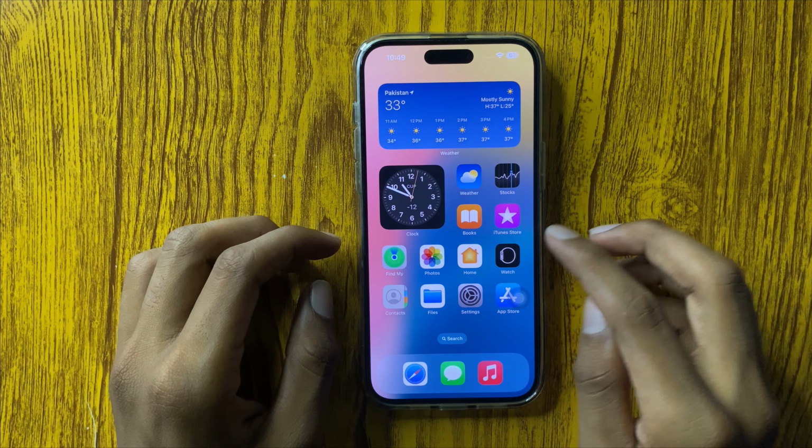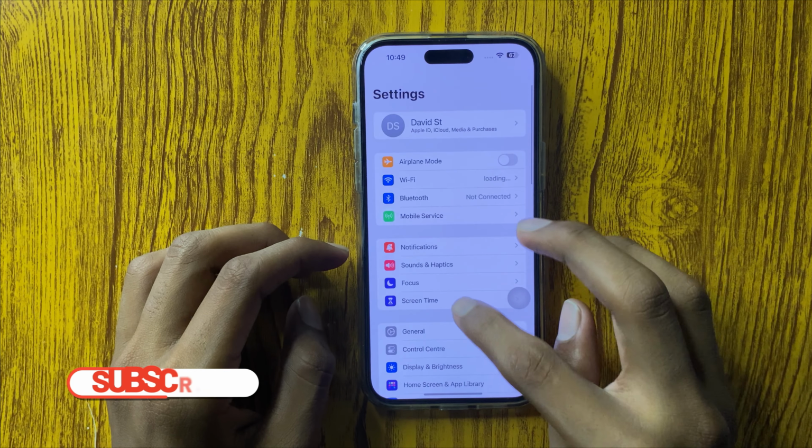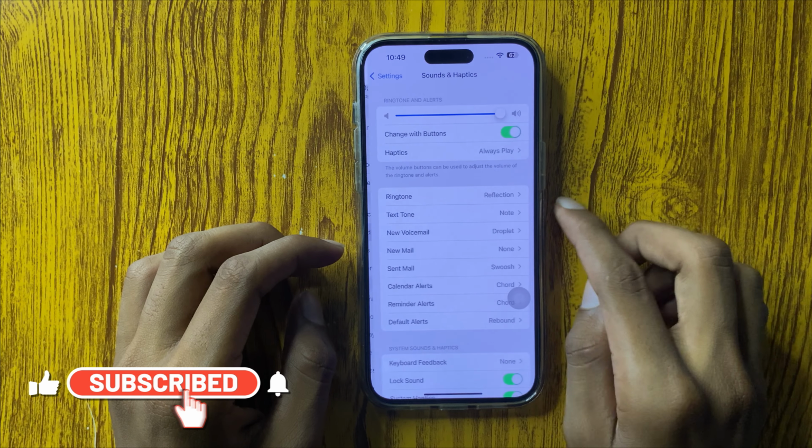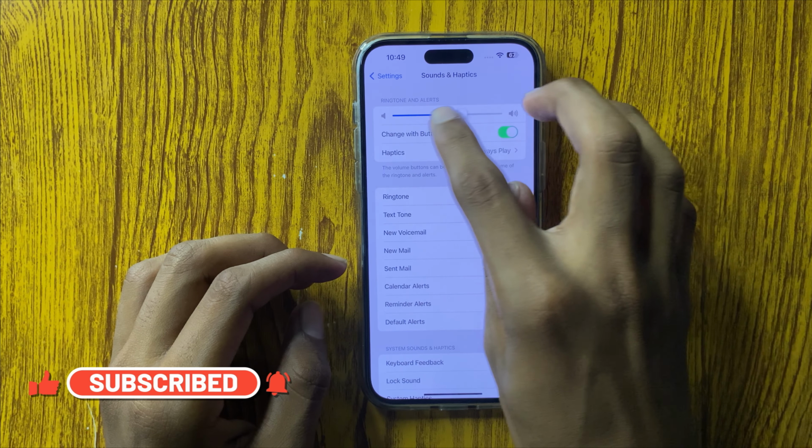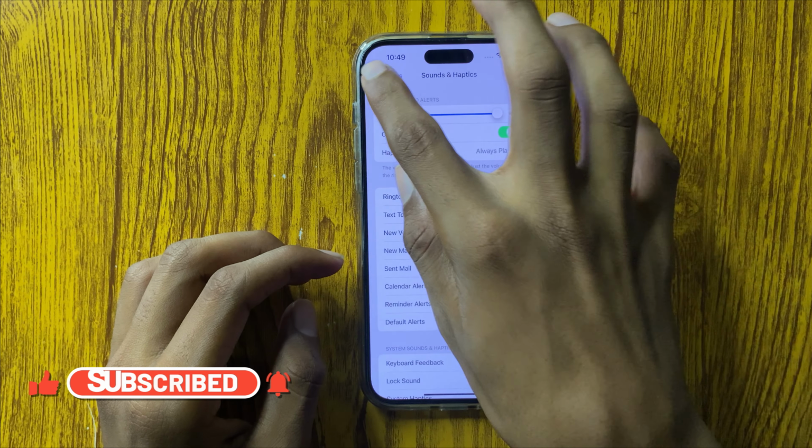And if it doesn't work, then open Settings and go into Sounds and Haptics. And here you can increase and decrease your call volume.